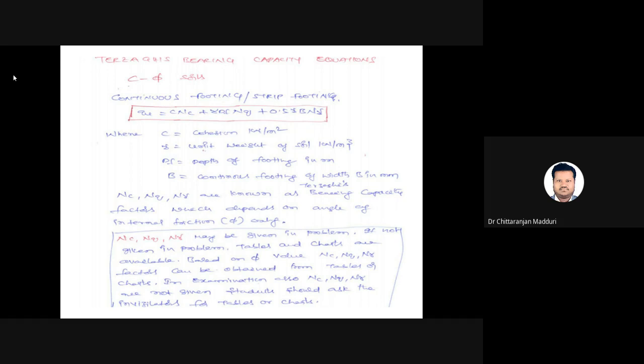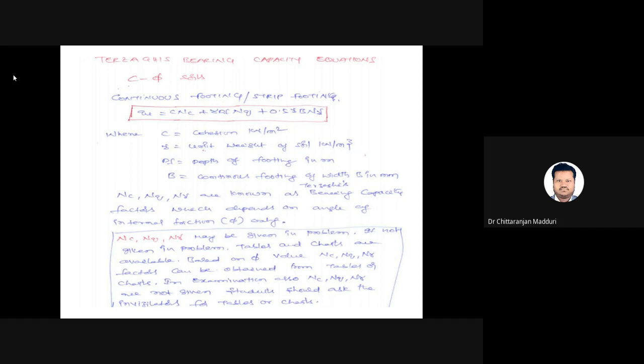For a continuous foundation, the length is assumed as 1 meter, but length is not considered in the equation. So B is known as the width of the continuous foundation. Here Nc, Nq, N gamma are known as Terzaghi's bearing capacity factors.